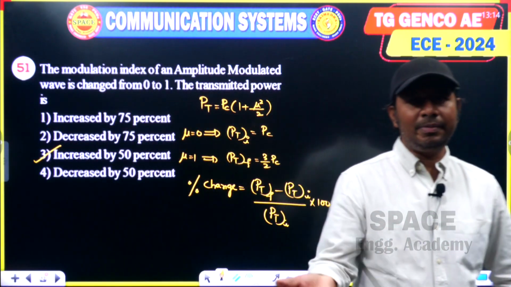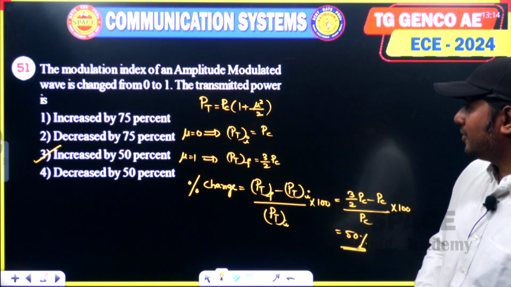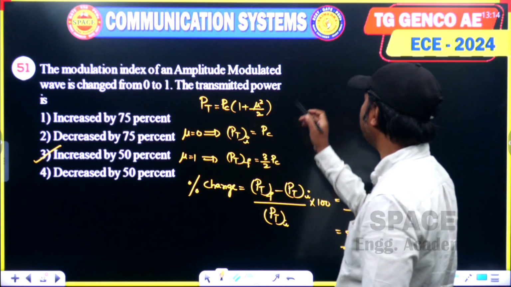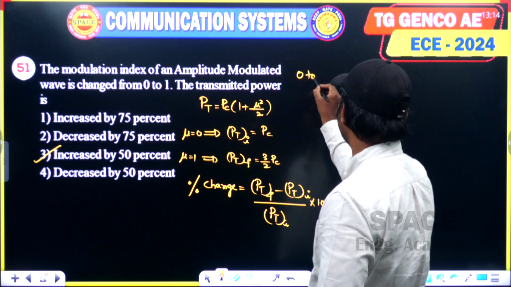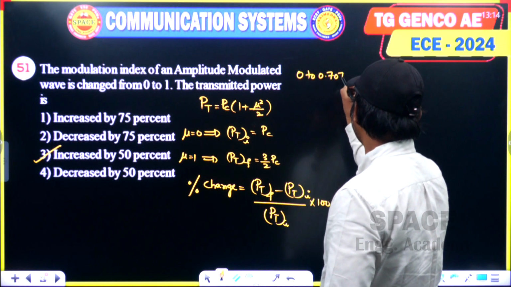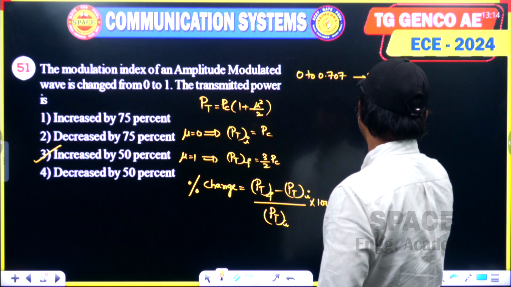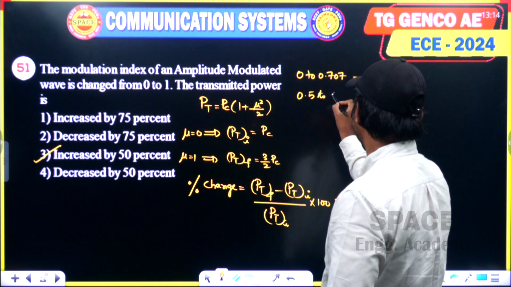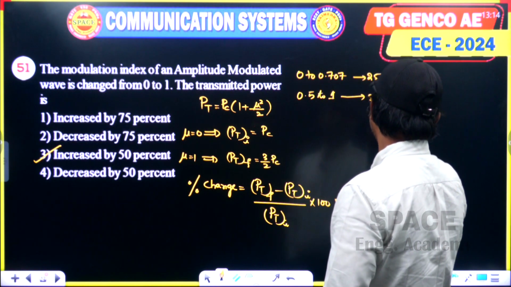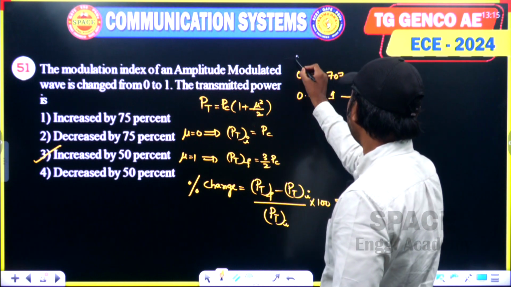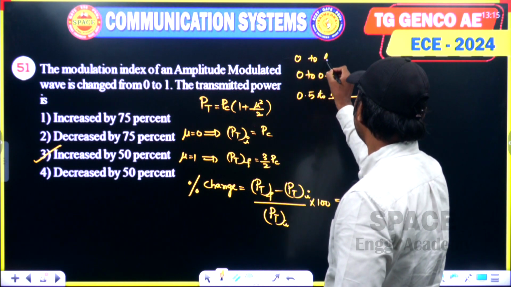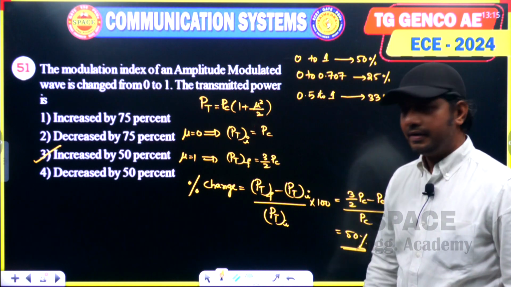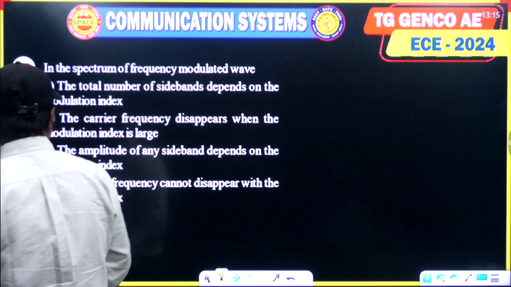It is better to remember that if the modulation index is changed from 0 to 1, power increases by 50%. Also remember, if I increase from 0 to 0.707, power will increase by 25%. If I increase from 0.5 to 1, power increases by 33%. Please remember, 0 to 1 we have seen, 50%. Let us look at the next question.